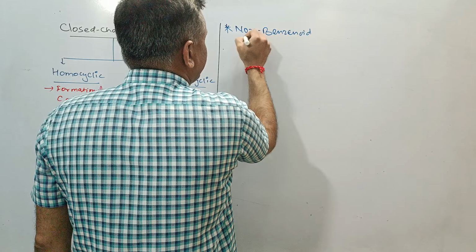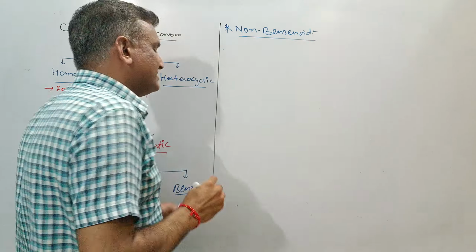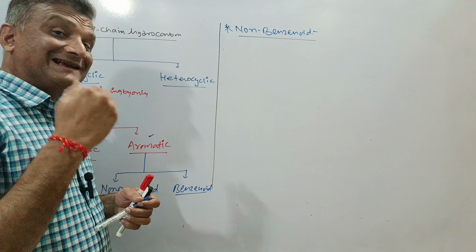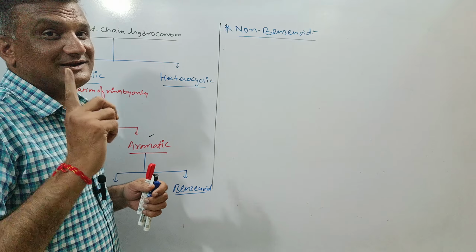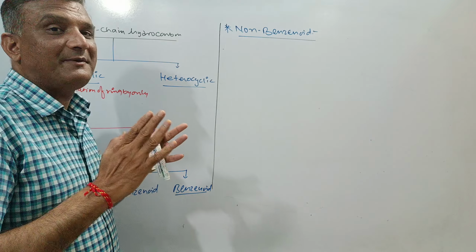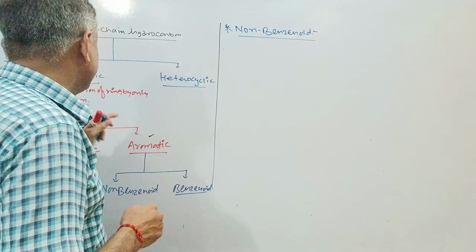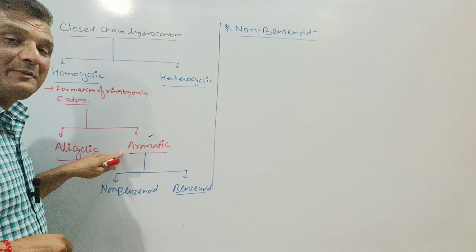Non-benzenoid hydrocarbon. You can say those hydrocarbons which exist, first, are homocyclic, made up of just carbon. Second, after homocyclic, they are aromatic.